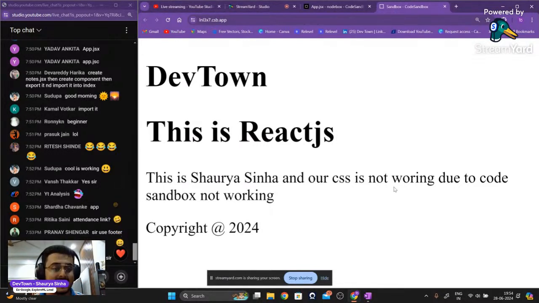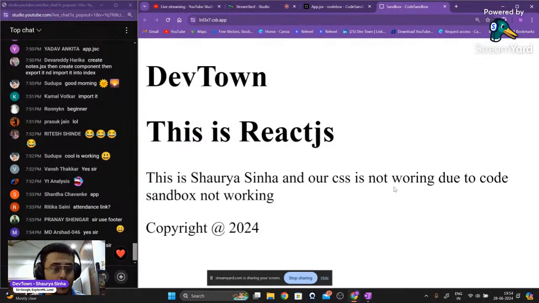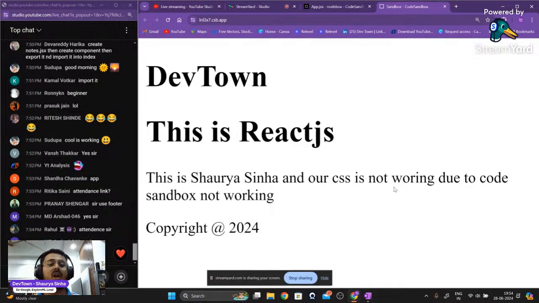Now, when we apply the CSS, you will see that it looks absolutely very good. But, very big but, guys. Okay, very big but, like a hippopotamus butt itself. When the CSS is applied, your DevTown will look very fine, your copyright will look very fine, and you will get a background color as well. But your notes are not going to be applied with any CSS. The notes will not be able to get any type of CSS, guys. Nevertheless, I'll show you why it is not getting applied and how we can change that.